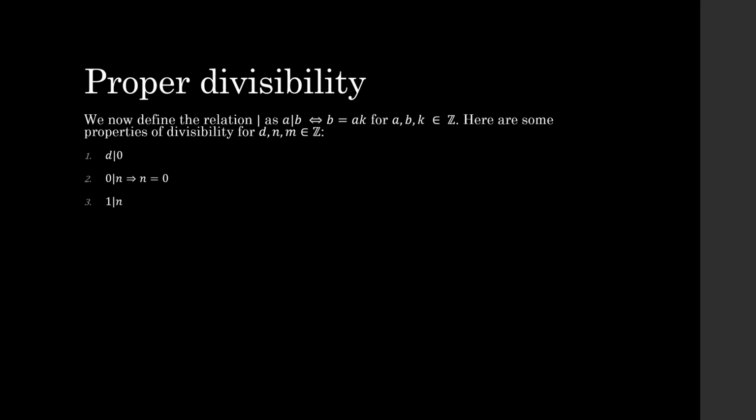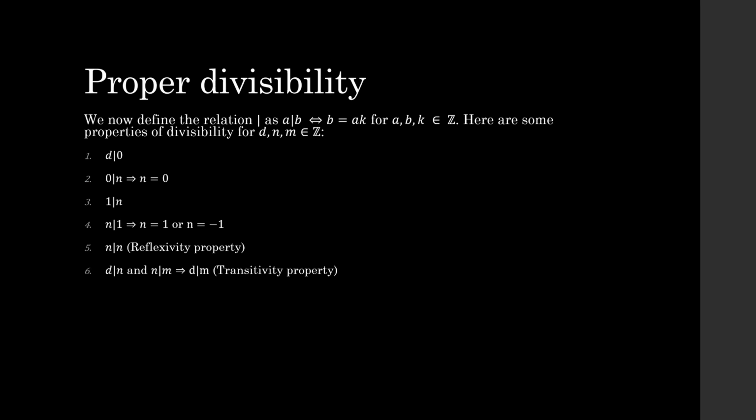So it can only divide a number n if n itself is equal to 0 as well. Next is that 1 divides n, because I can always do 1 times n, that's equal to n. That's also pretty obvious. Then n dividing 1 means that n is equal to 1 or n is equal to minus 1. That's a similar logic to the previous one, except that we know this because 1 is a multiplicative identity, as we saw earlier. n divides itself. That's also quite obvious. It's called the reflexivity property.